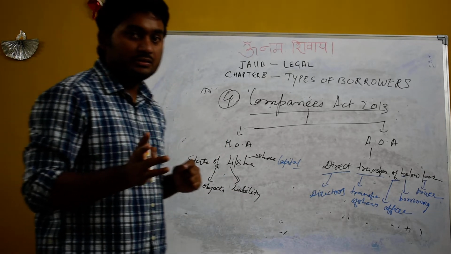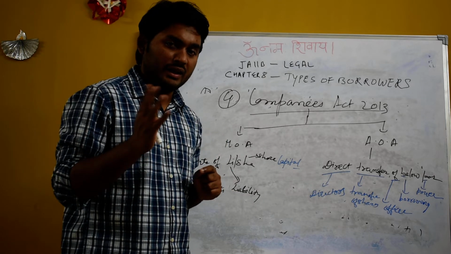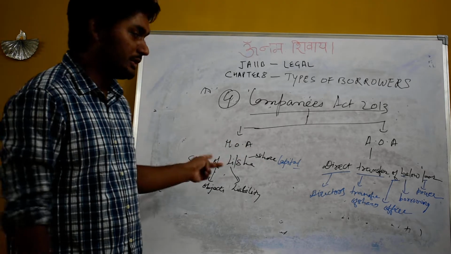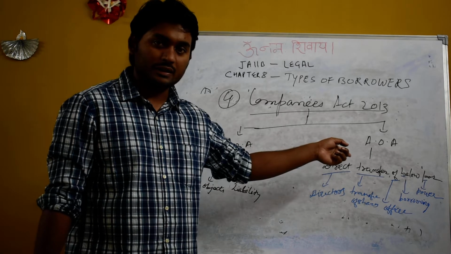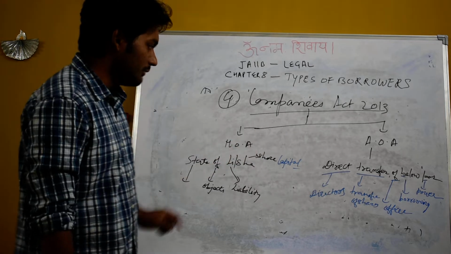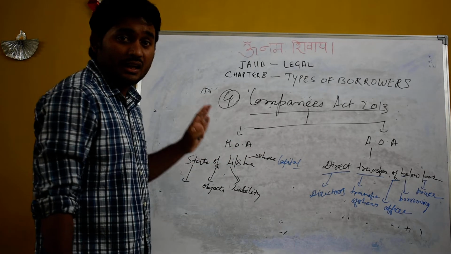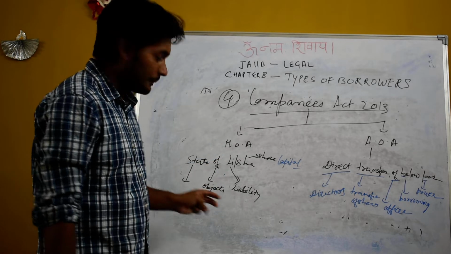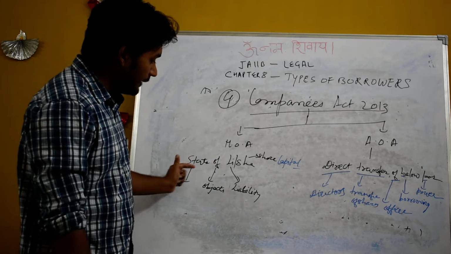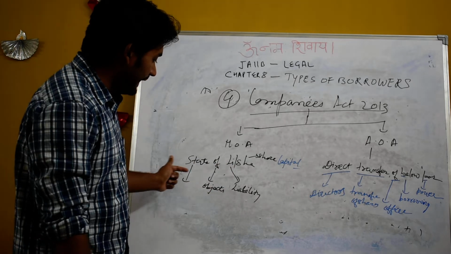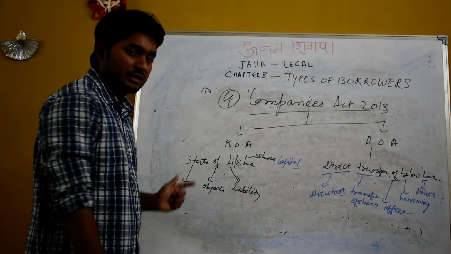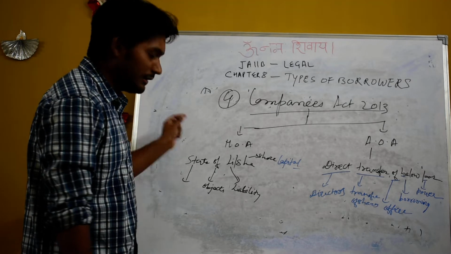Now, for any company which is formed, there will generally be many documents, but we consider two as the main sources of information. First is MOA and second is AOA, Memorandum of Association and Articles of Association. What a Memorandum of Association contains, I have made a shortcut: State, Lisha. State means the state where the company is registered. Suppose a company is registered in Rajasthan, then the state will be Rajasthan.